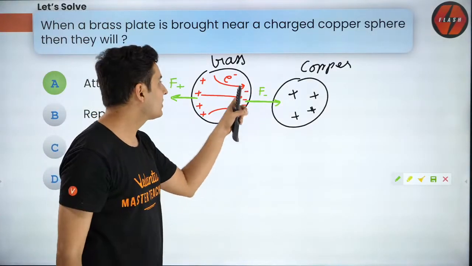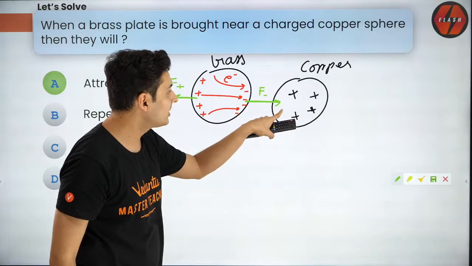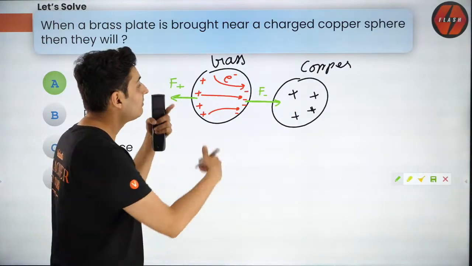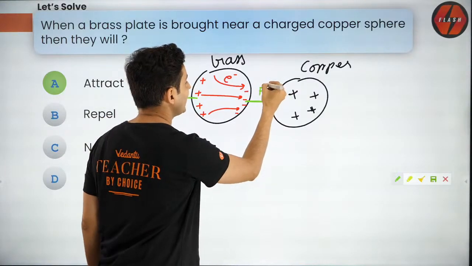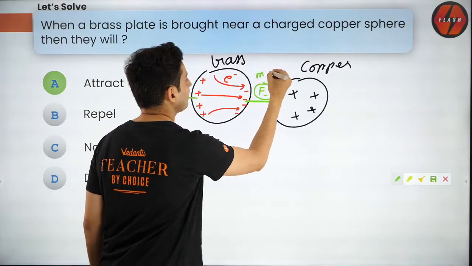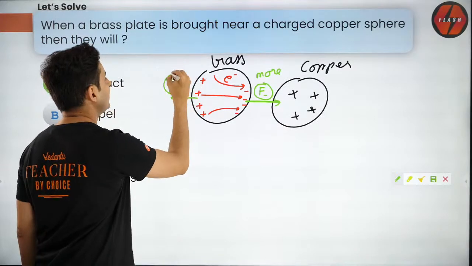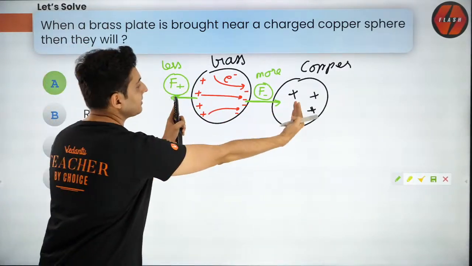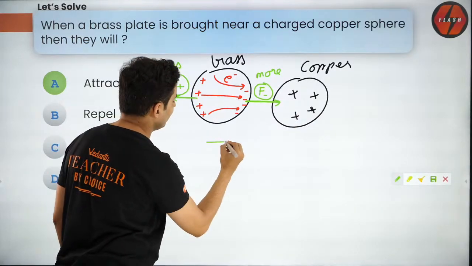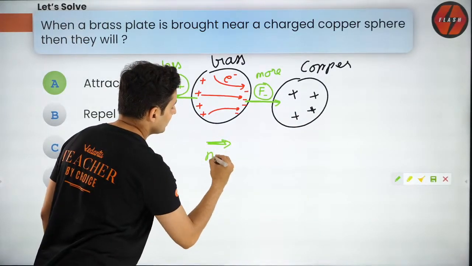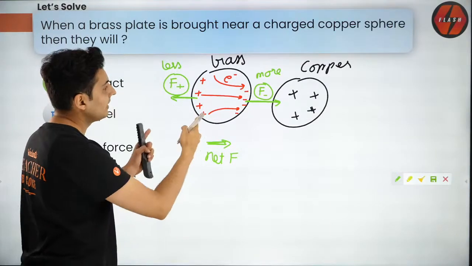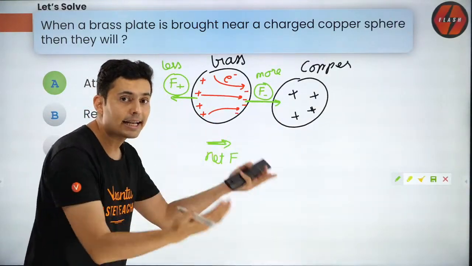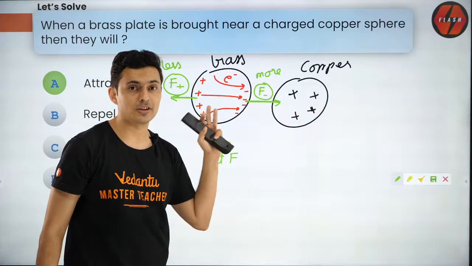No. Why? Because these negative charges are closer and these positive charges are farther apart. So which force will be more? F negative will be more and F positive will be less, because of the greater distance. So where will the net force be? Net force will be towards the right, and if it is towards the right, what kind of force is between them? It is obviously attraction.